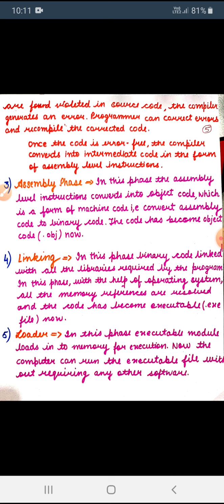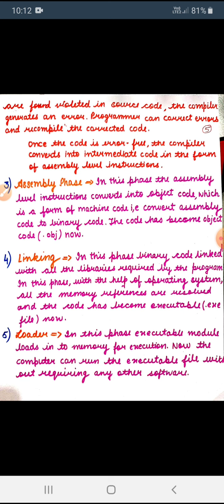First is the assembly code, then the object code in the third step, and in the fourth step, in this object code all the linking of files is done and it converts into executable code. This is the final stage. The assembly code converts into object code, and then in the fourth step, the object code, by linking of all the files, is converted into executable code. This is the final step.